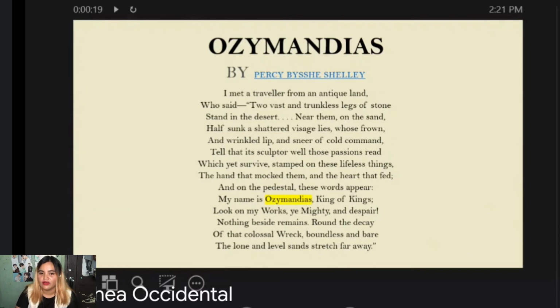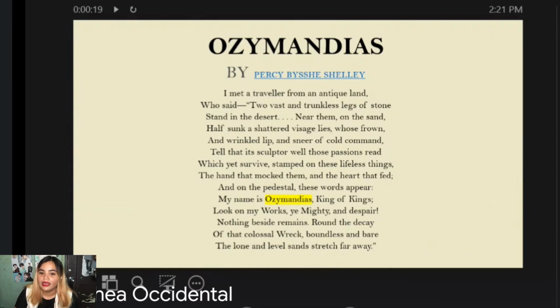So here we have, I met a traveler from an antique land. Here, Shelley begins Ozymandias by detaching himself from the story being told. So basically, he wants to immediately make the point that this is not an open criticism of the British monarchy.